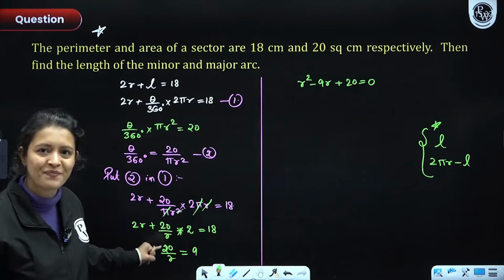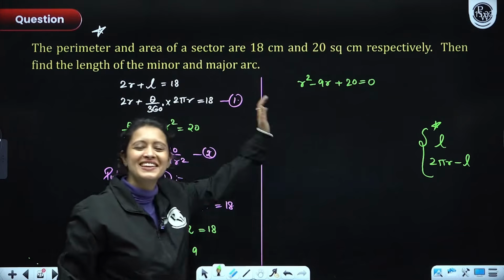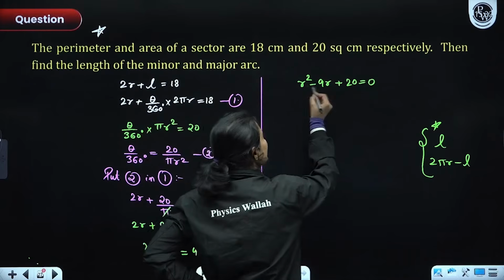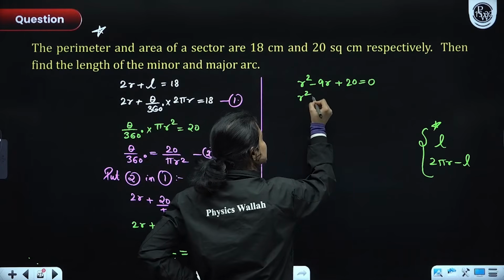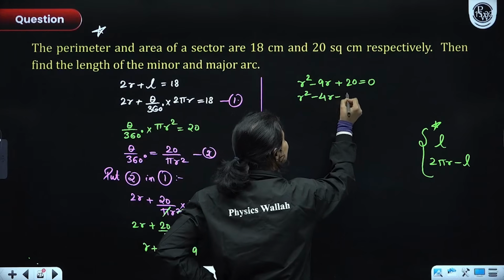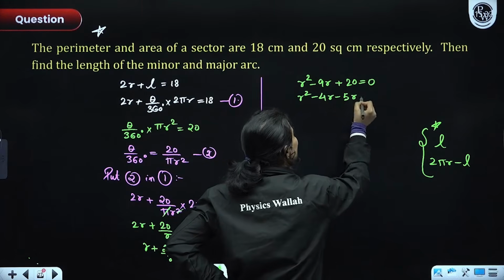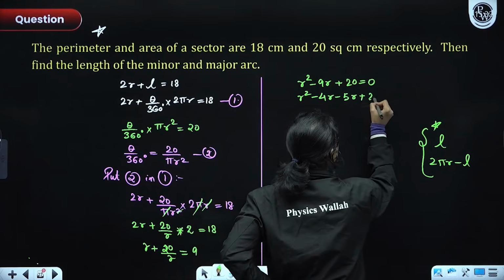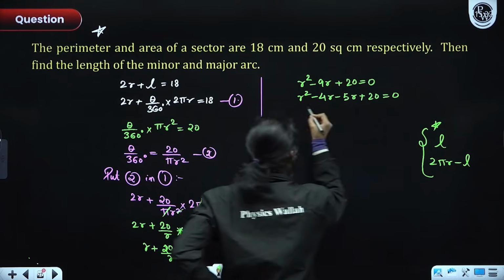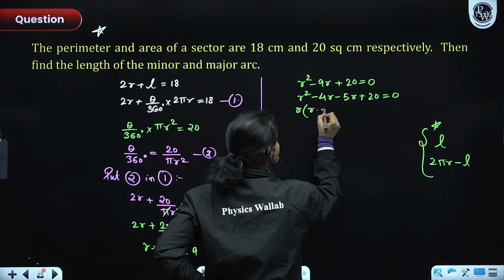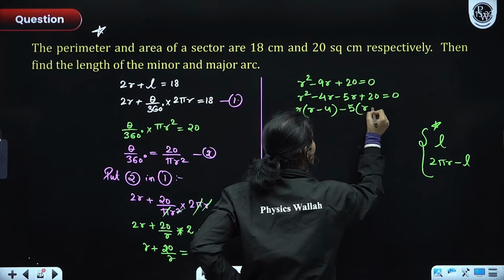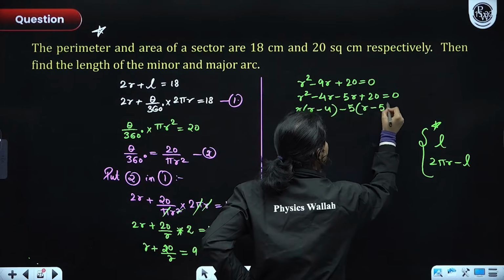Can you see this equation, everyone? From here, we have a quadratic equation. We have to solve it for the value of r, right? So let's just do it. I can break this minus 9r into minus 4r minus 5r because 5 into 4 is 20, so plus 20 is equal to 0. So from here, we'll have r as common, so r minus 4 in one bracket, then minus 5 common, so r minus 5 in another bracket.